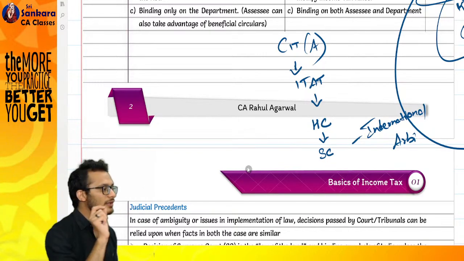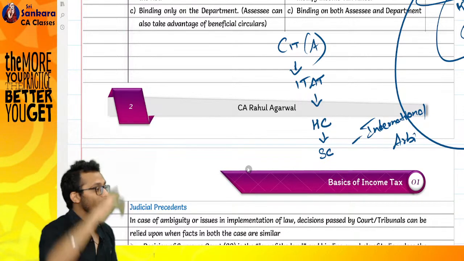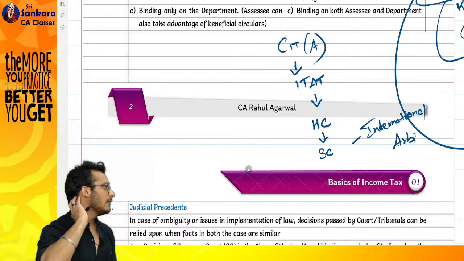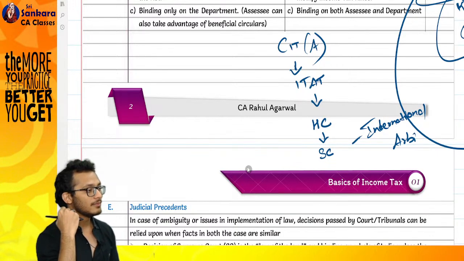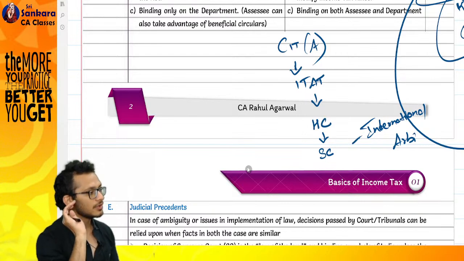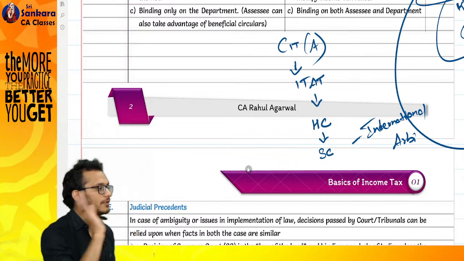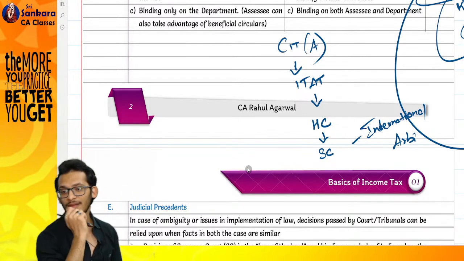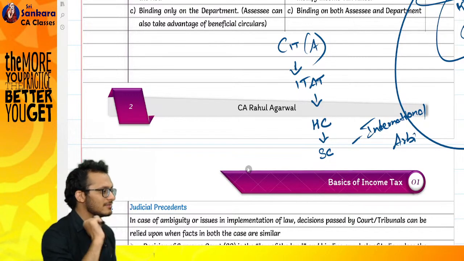I don't know if you people have heard about it. There was a very famous issue of Vodafone. There was a very big dispute going on. The amount involved was around 14,800 crores worth of tax, not income tax, the tax itself was 14,800 crores. What happened is Supreme Court overruled it. Supreme Court said Vodafone has to pay 0 rupees. Ego of whom hurt? Income tax department hurt.